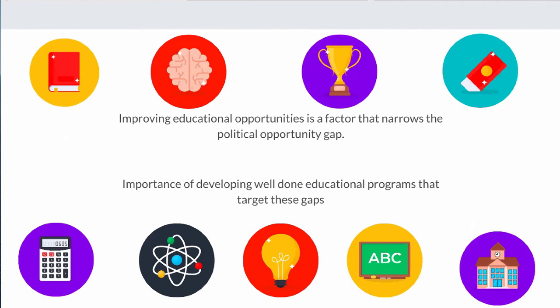In conclusion, by investigating the effect of education on voter turnout across different family backgrounds, this paper adds empirical proof to a long-standing theory amongst academics that improving educational opportunities is a factor that narrows the political opportunity gap. This shows the crucial importance of developing well-done educational programs that target these gaps, which hopefully contribute to building more legitimate and strong democratic institutions across the world.